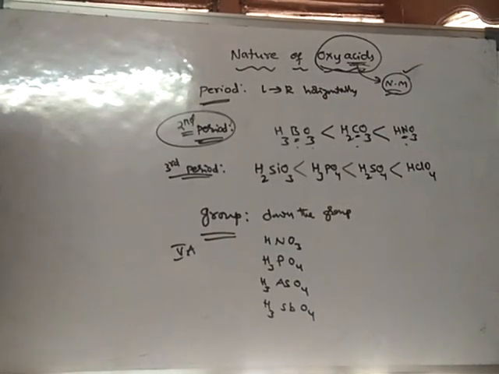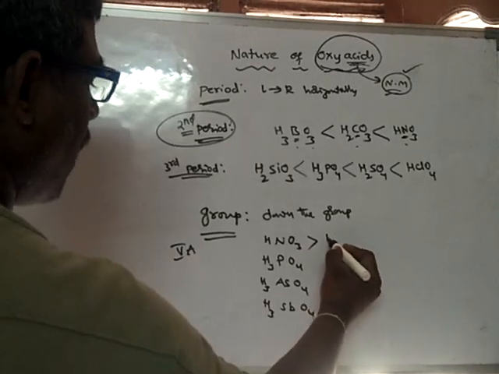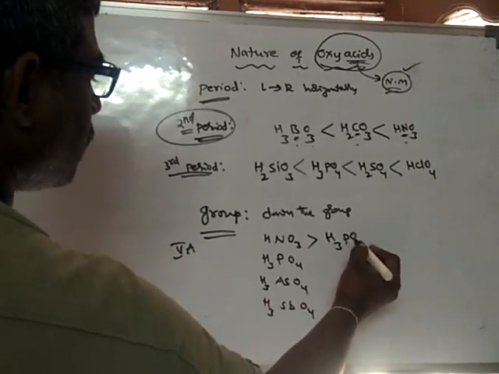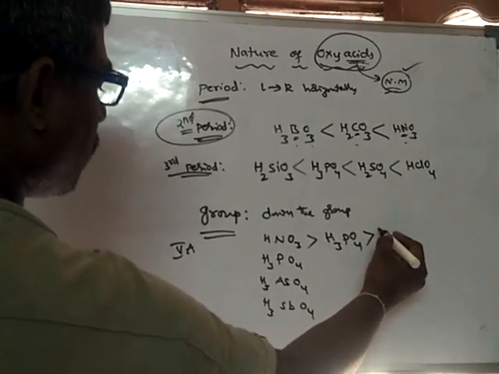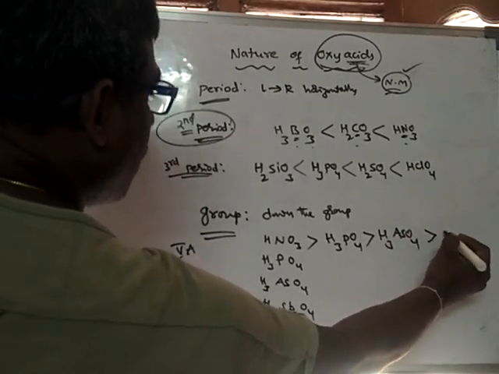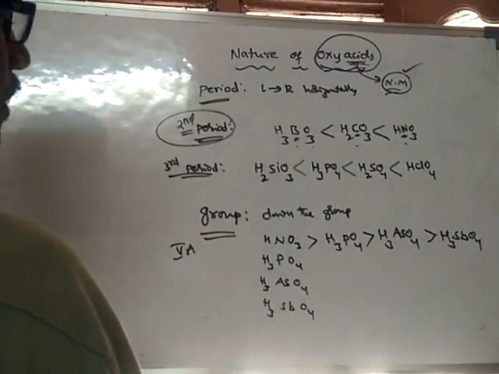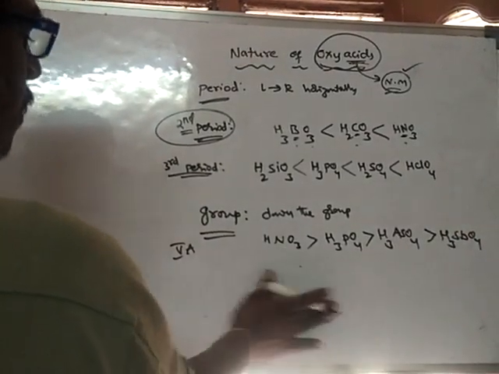If you observe, nitric acid is a stronger acid than phosphoric acid, phosphoric acid is somewhat stronger than arsenic acid, and it is stronger than antimonic acid.